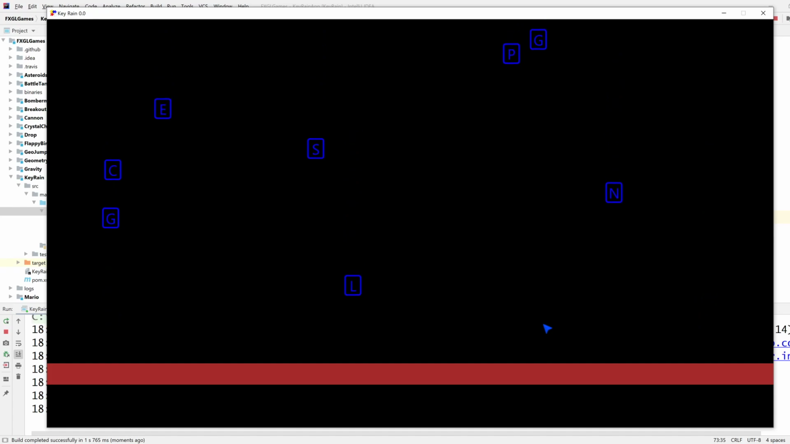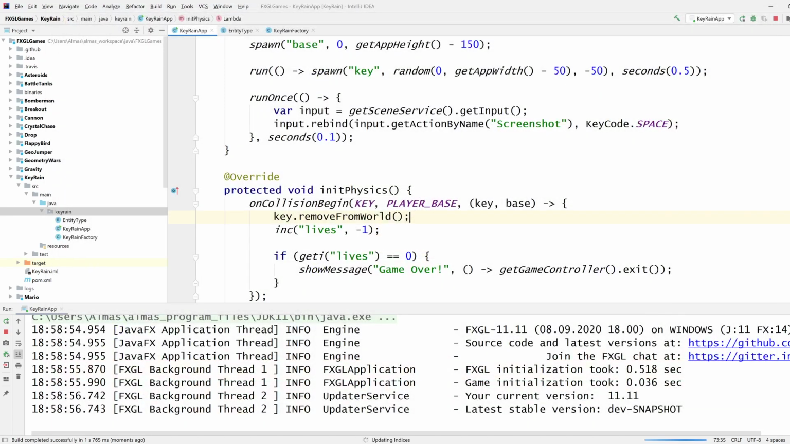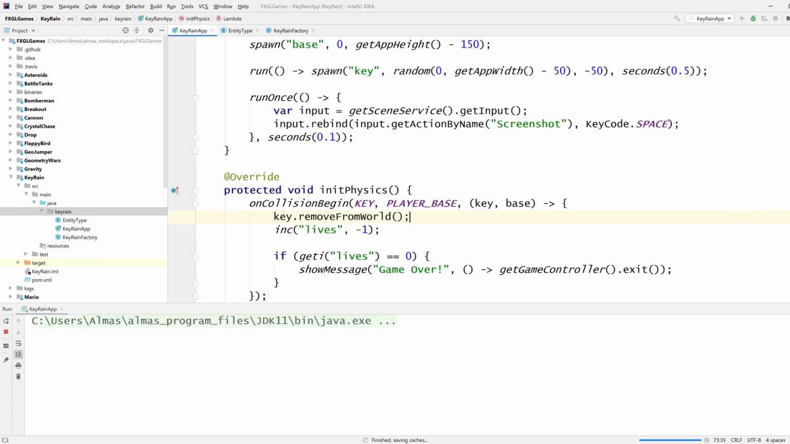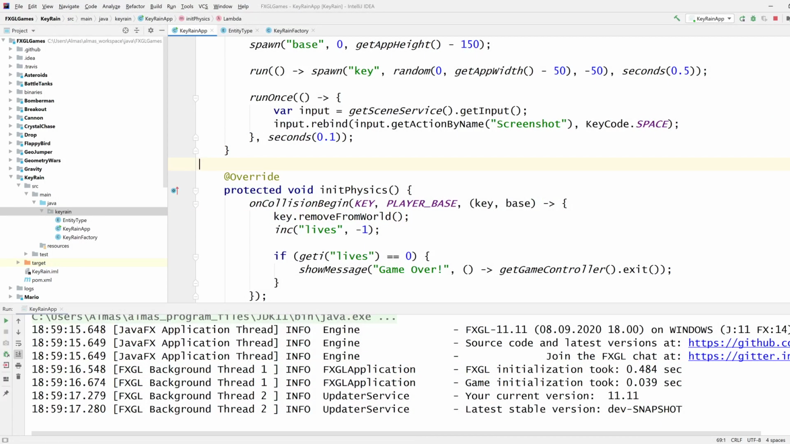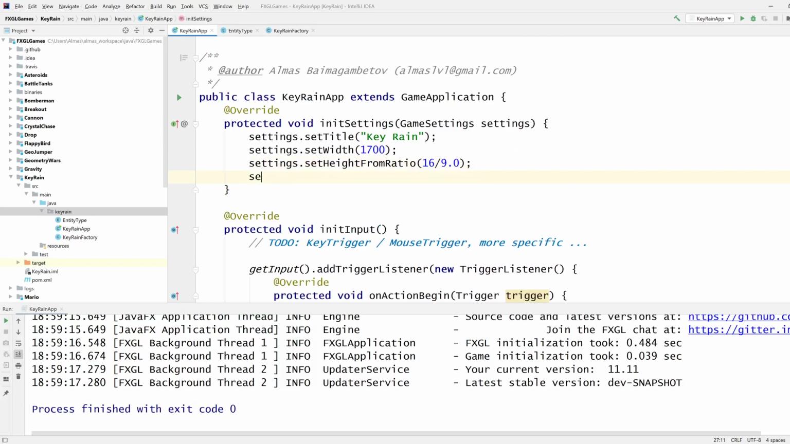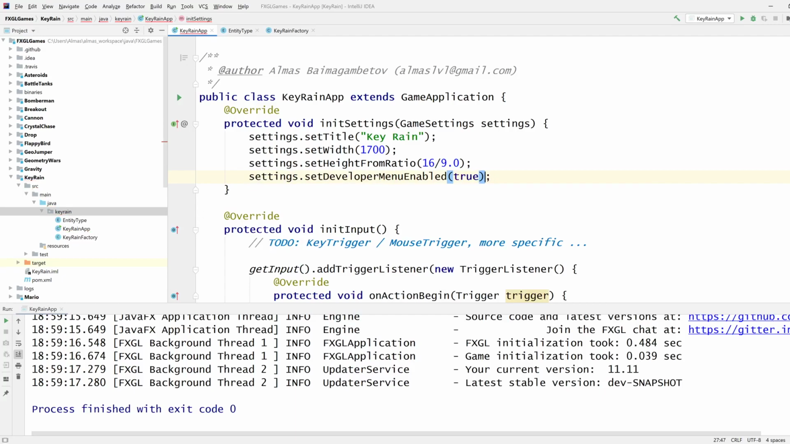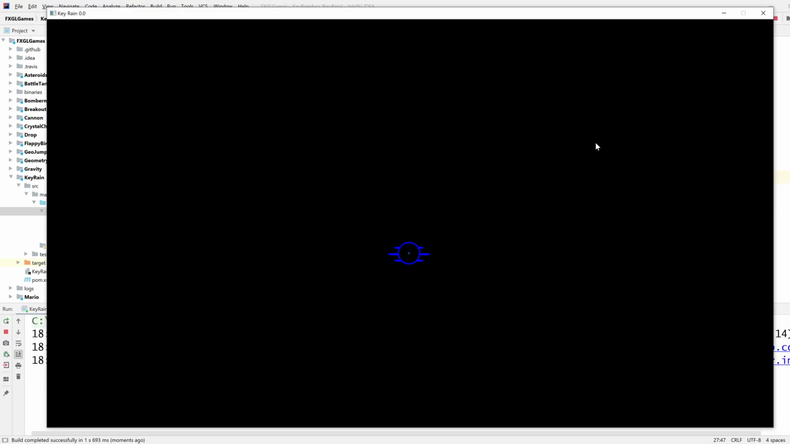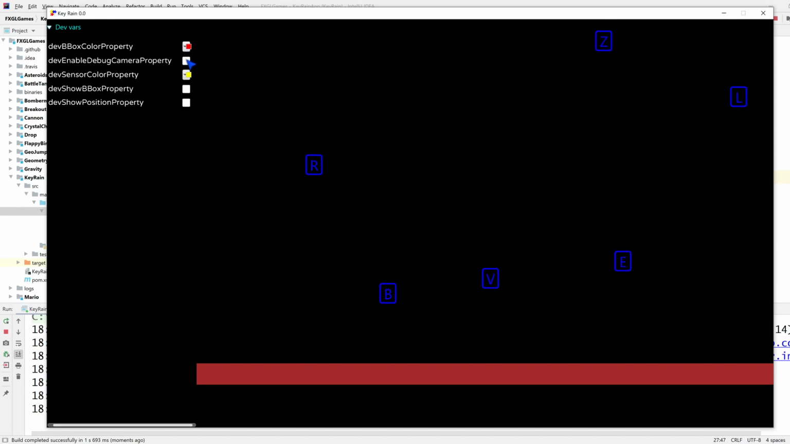1, 2, 3. Game over. Okay. But here's an interesting thing. I don't think the bounding boxes are correct. Let's just check really quickly. Set developer menu enable true, which is, I think it was the digit 1 that I can press. Yeah, dev vars show bounding box.